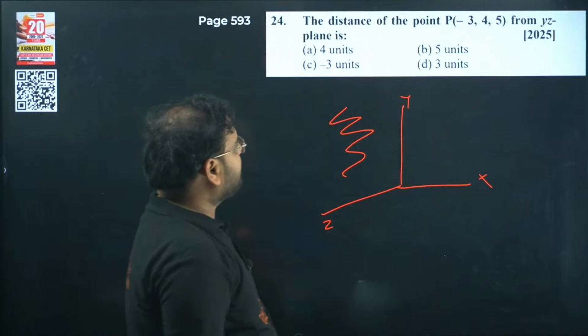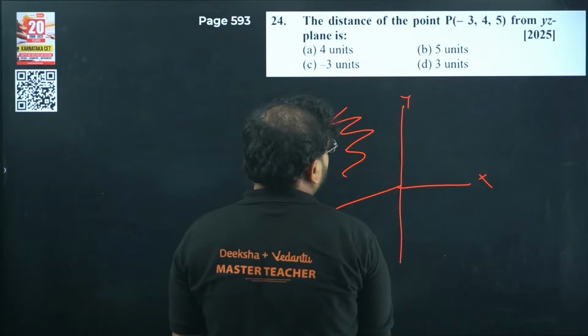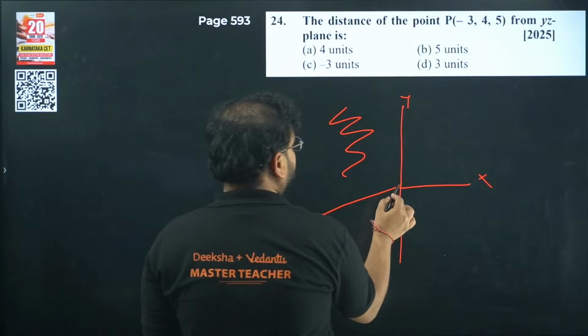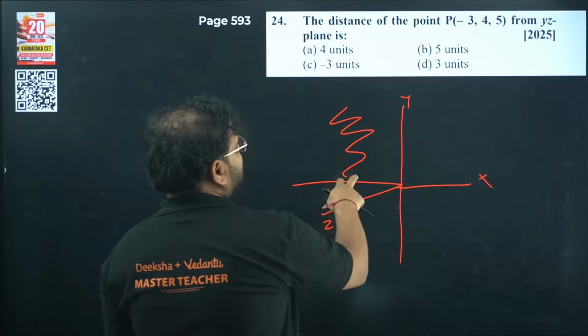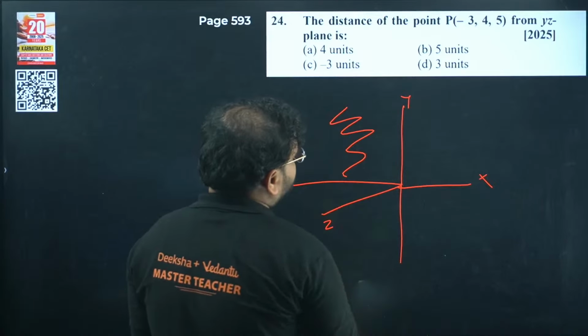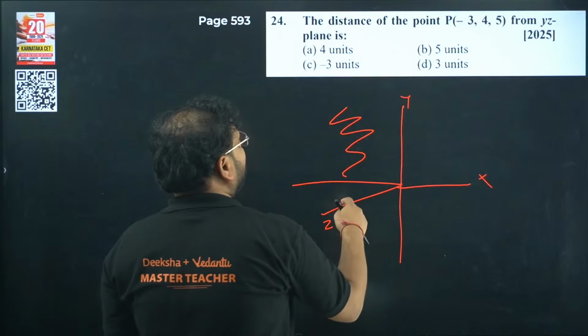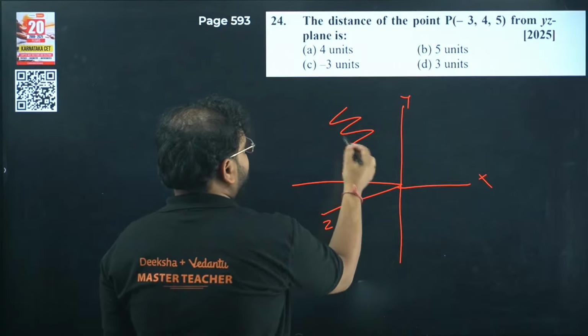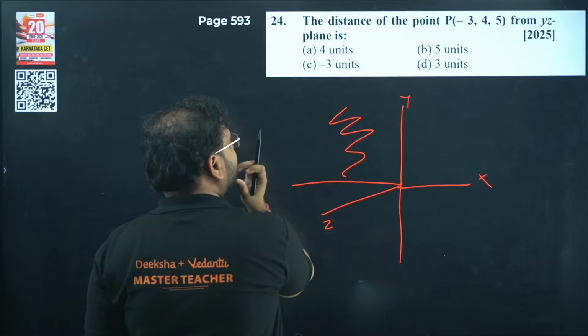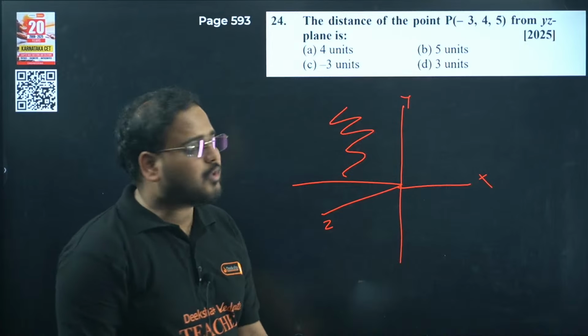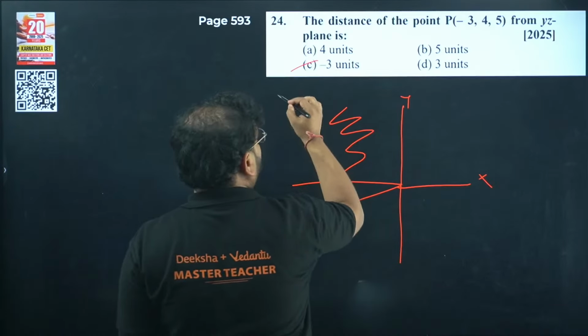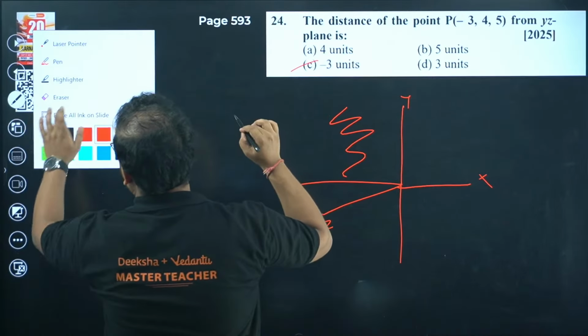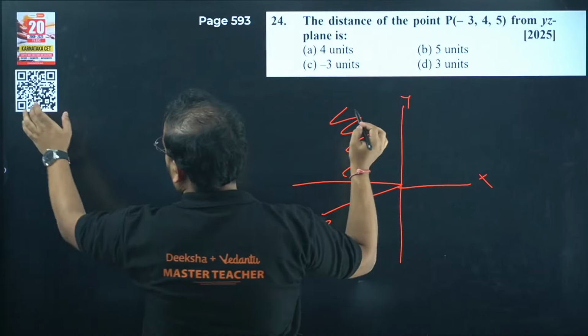Where is this point located? Minus 3 means somewhere over here, on the negative x-axis. Where is 4? Positive y, and 5 positive in front. Somewhere over here on this side. What will the distance be? The distance will be 3 units only, no? Not minus 3, distance will always be positive, so it will be plus 3 units.